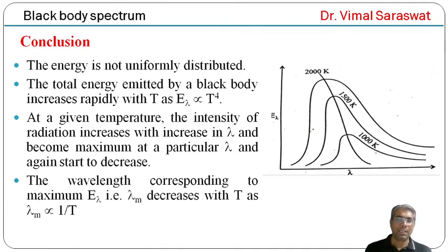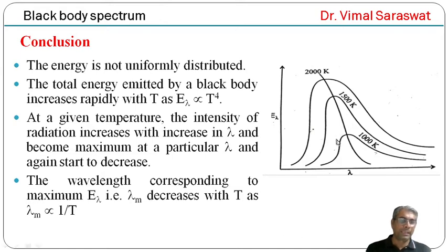The wavelength corresponding to maximum E lambda, that is lambda m, decreases with T, as lambda m is inversely proportional to T. So the wavelength corresponding to which the energy becomes maximum decreases with rise in temperature.